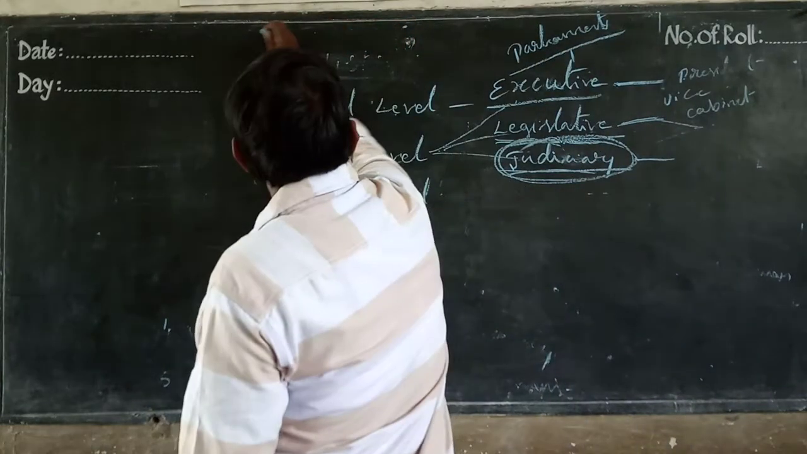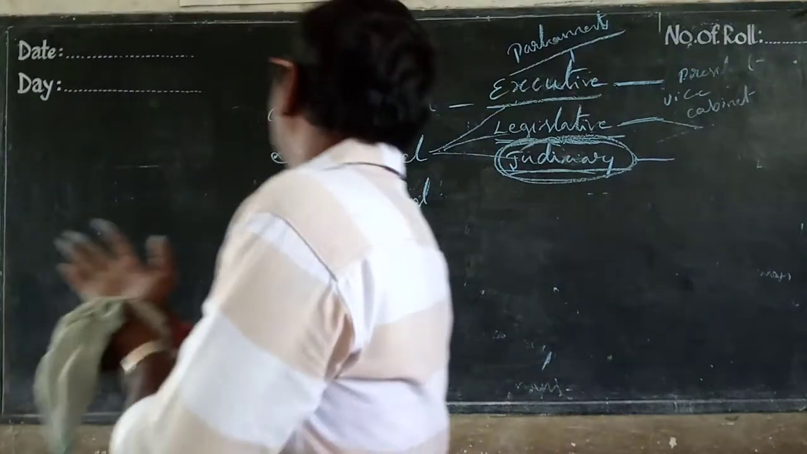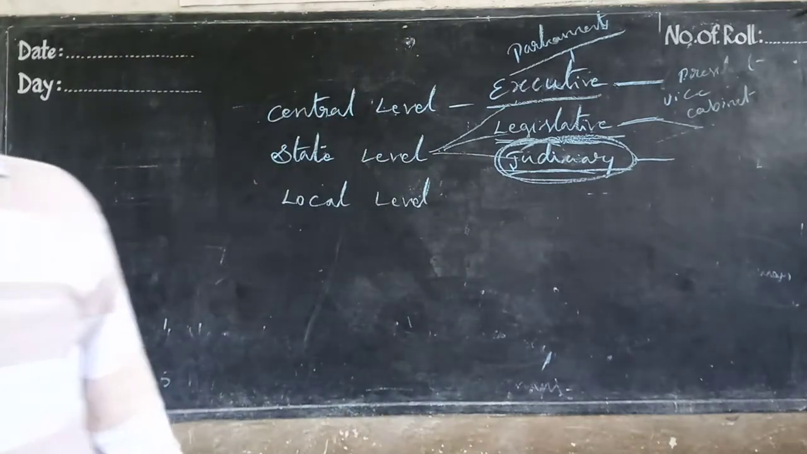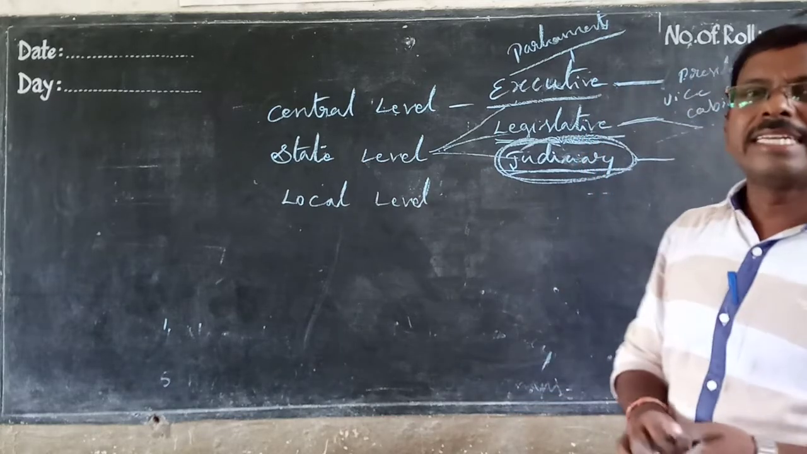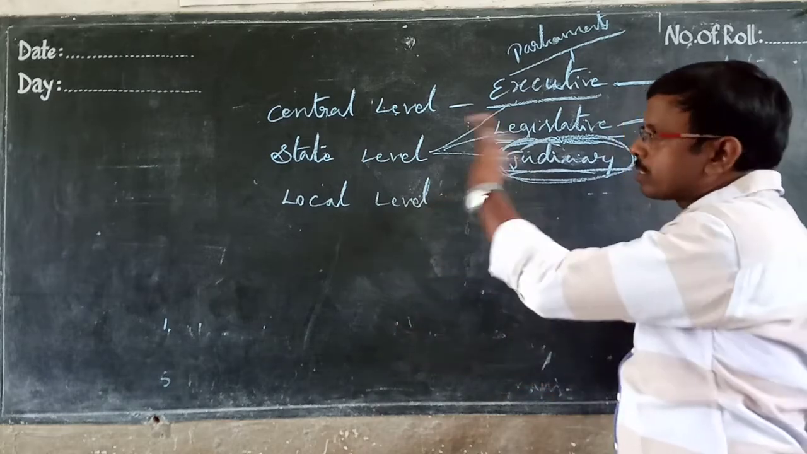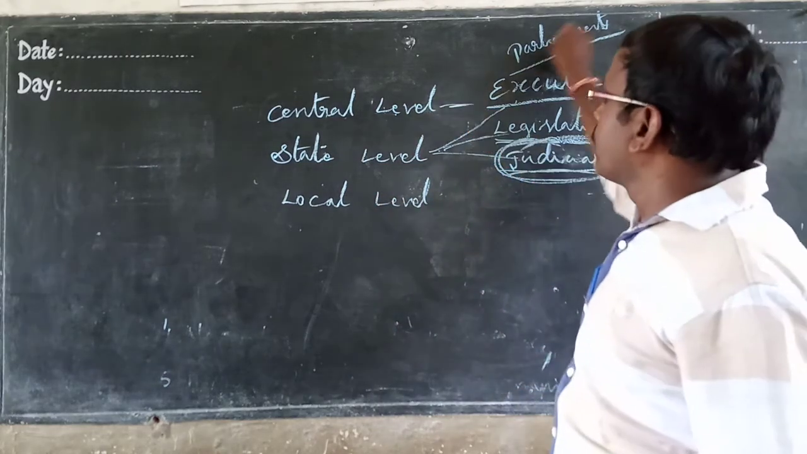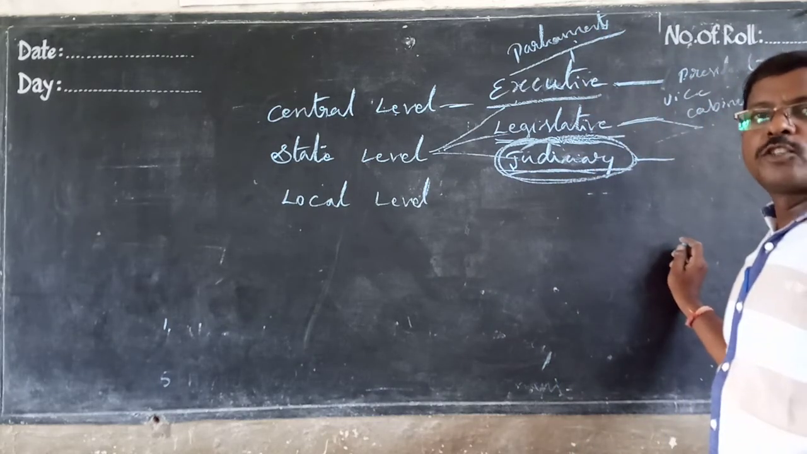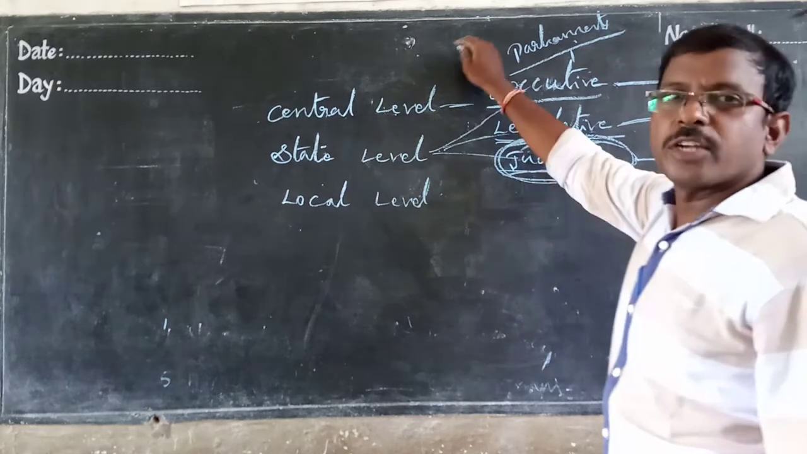This is not history, this is politics. Okay, the state level government will be like that. I am telling only the skin, not going deep, only a little thin skin. We will go into the inner parts chapter by chapter. Central level: parliament. State level: assembly, legislative assembly and legislative council. Totally, the legislative will be there at the state level.